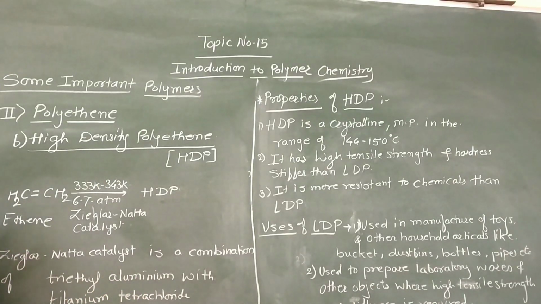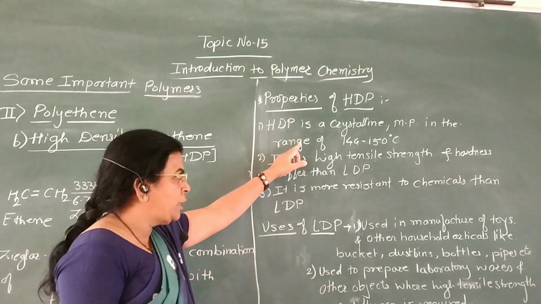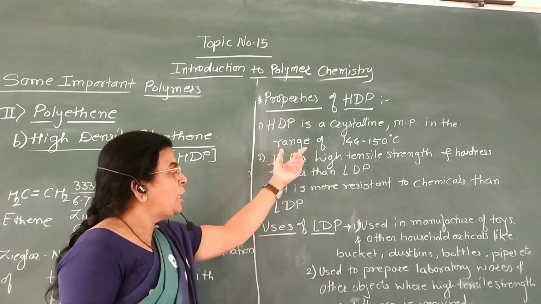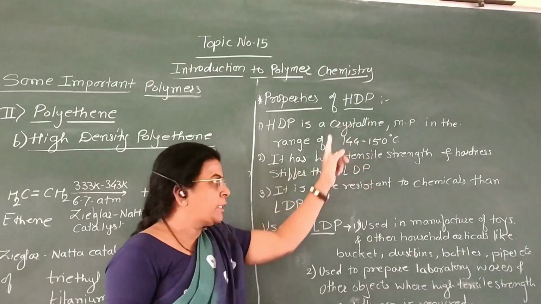Now we are going to see properties of high density polyethylene. High density polyethylene is crystalline, having a melting point range between 144 degrees Celsius to 150 degrees Celsius.